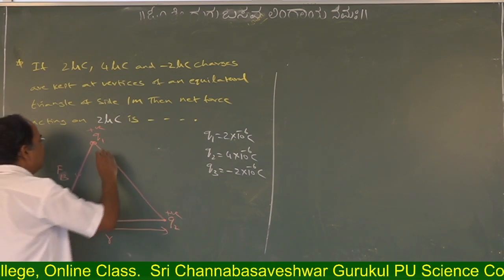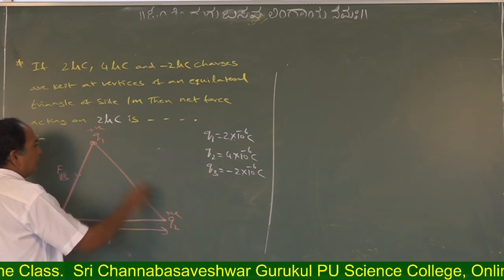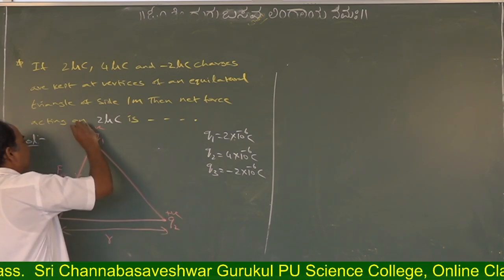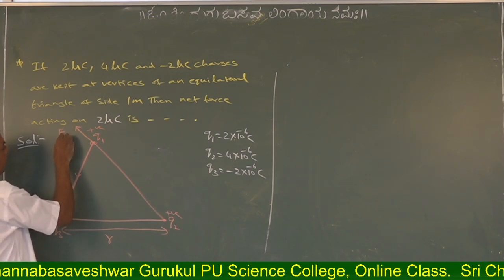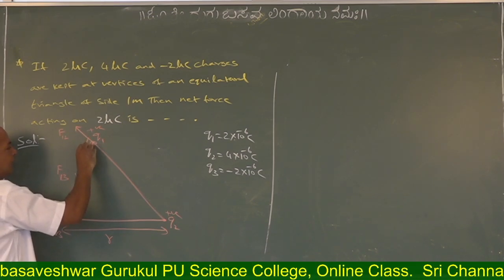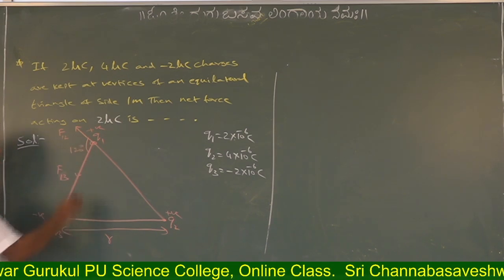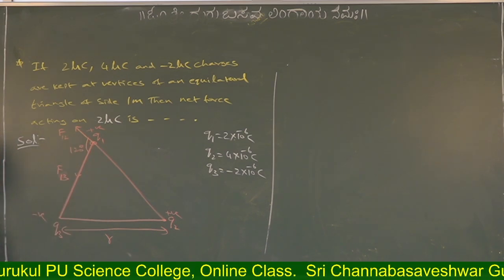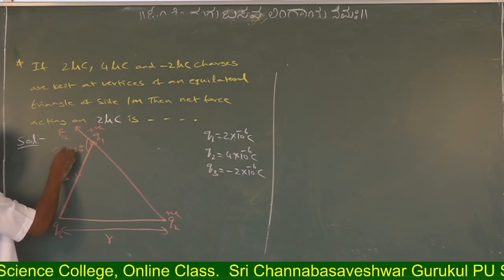Repel. Repel means the direction is Q2 to Q1, like this. This is F12. What is the angle between these two? 120 degree. So theta is equal to 120 degree.